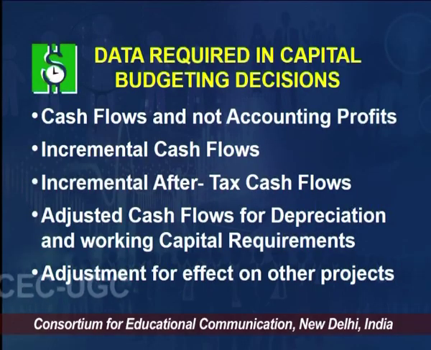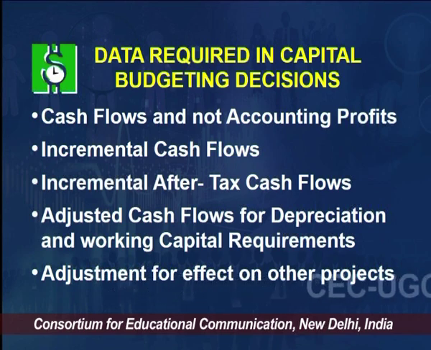So what type of data do we need to decide about long term investment, which is capital budgeting? In capital budgeting decisions, we use cash flows, not accounting profits, and that too incremental cash flows, incremental after tax cash flows, cash flows adjusted for depreciation and working capital requirement, and lastly cash flows adjusted for the effect on other projects. So let me explain them one by one.